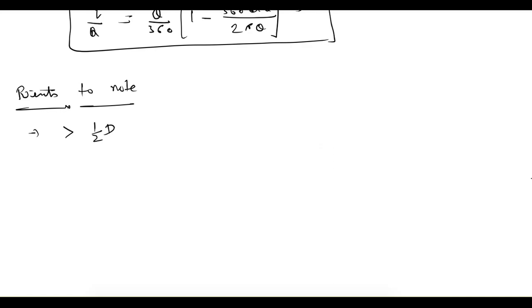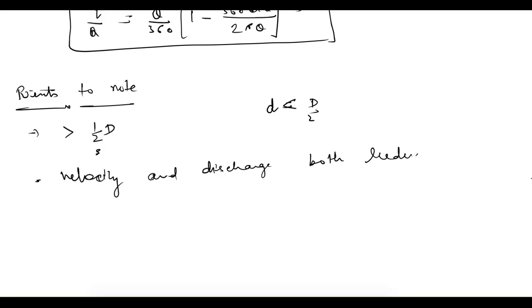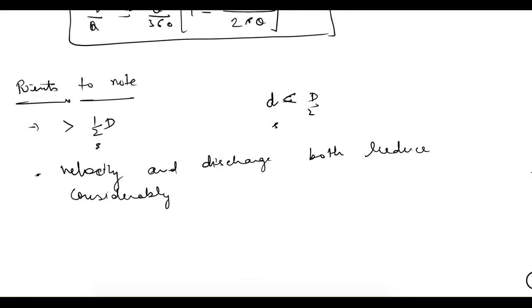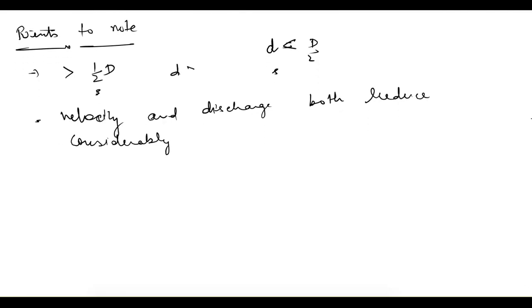So it is not designed for less than this half depth, because if small d is less than capital D by 2, then velocity and discharge both reduce considerably. So due to that, when it is being designed, it is suitable to design at small d greater than or equal to capital D by 2.